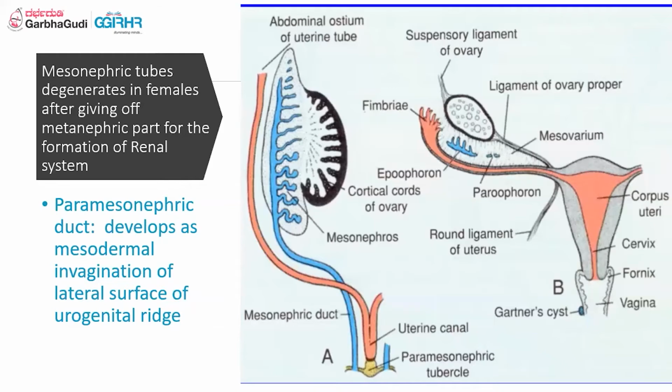So the mesonephric duct degenerates and the paramesonephric duct proliferates and comes closer. The uterine canal is formed, the septum gets dissolved, and this becomes the whole cavity: uterus, cervix, and the upper part of the vagina.